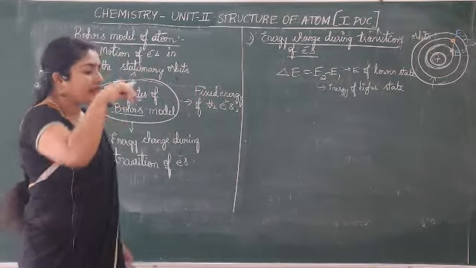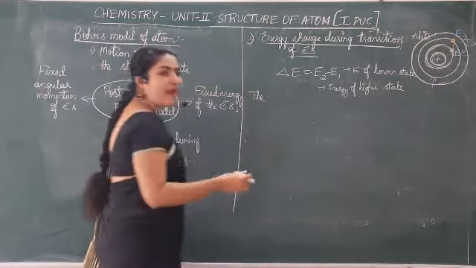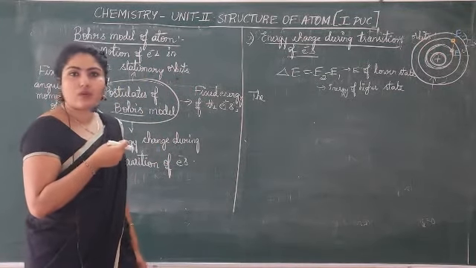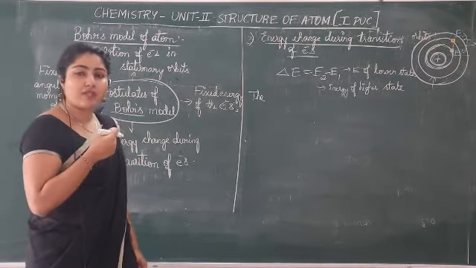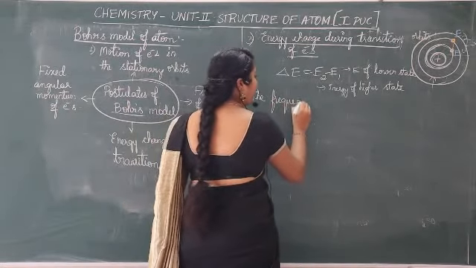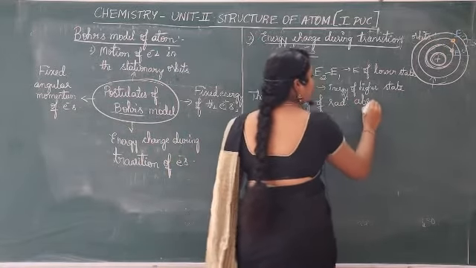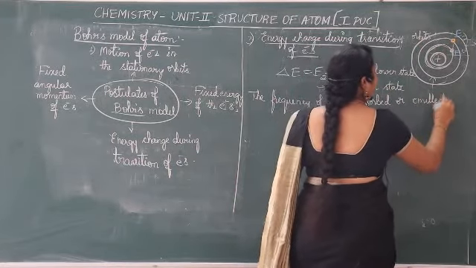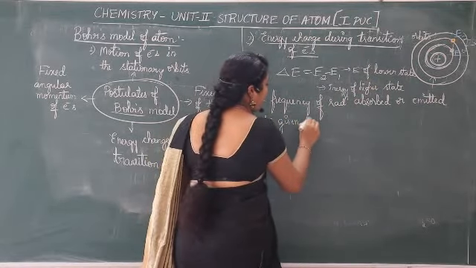This was told. And then again he said, the frequency, now we know, isn't it? When it comes back, it gives out some amount of energy. First it has to absorb some frequency of radiation. So the frequency of radiation absorbed or emitted is given by the expression, frequency.